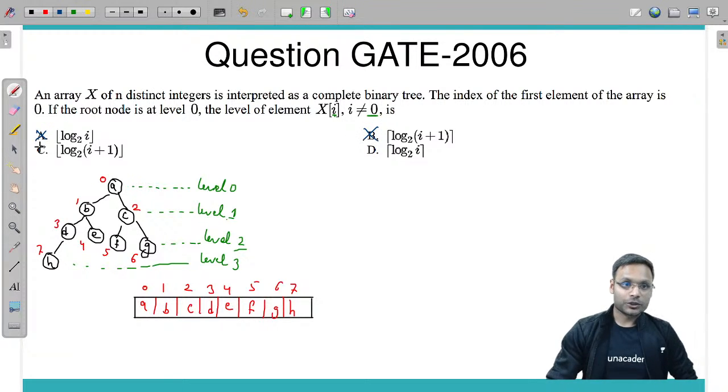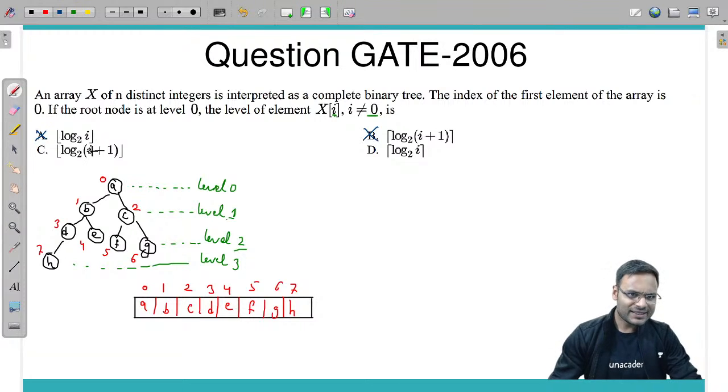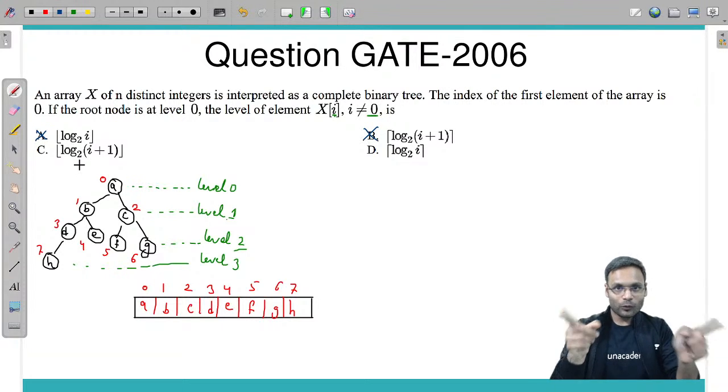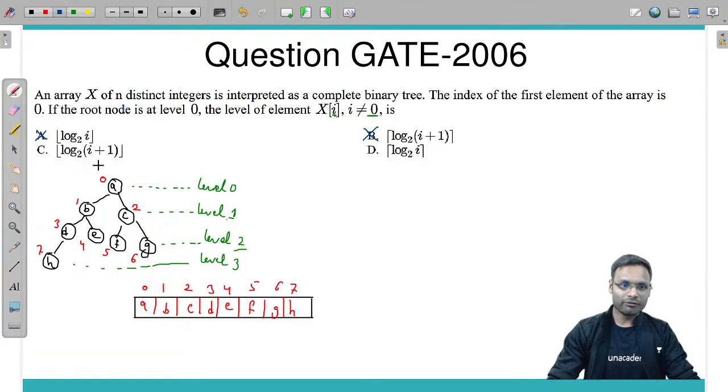Now next option, option C. Option C says floor of log base 2 of I plus 1. Okay, I plus 1, 1 plus 1 is 2. Log of 2 base 2 is 1. Its floor value is also 1. Fine, working fine. For 2 plus 1 is 3. Log 3 base 2 gives you 1 point something.